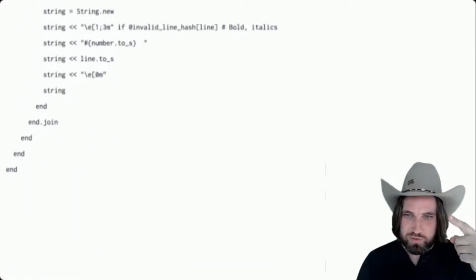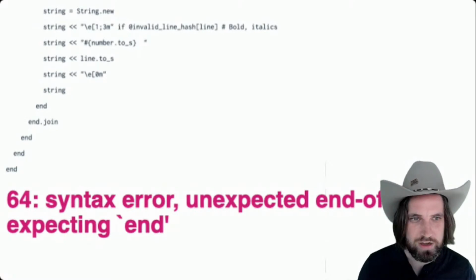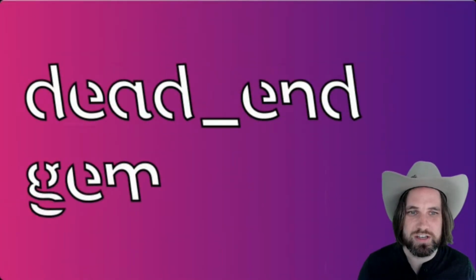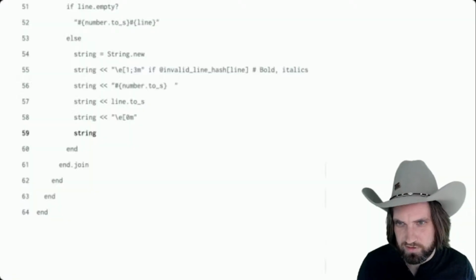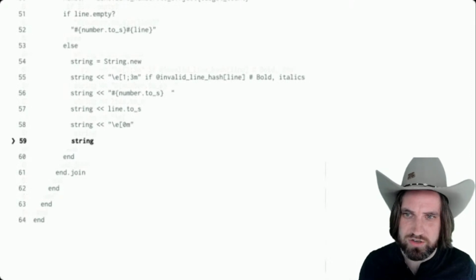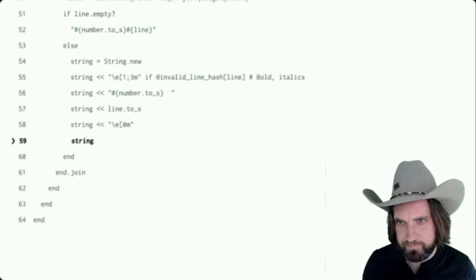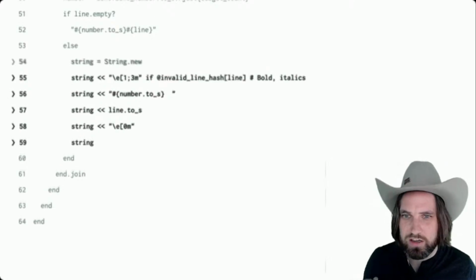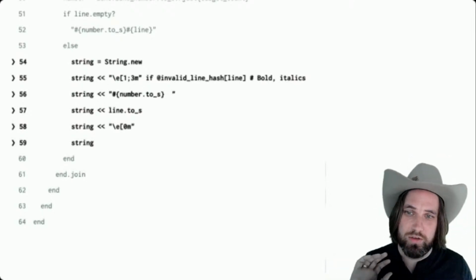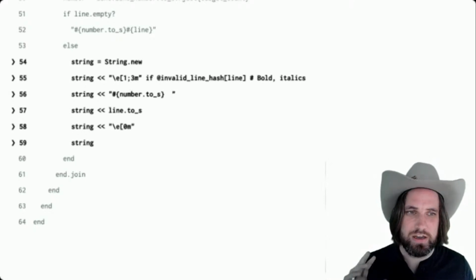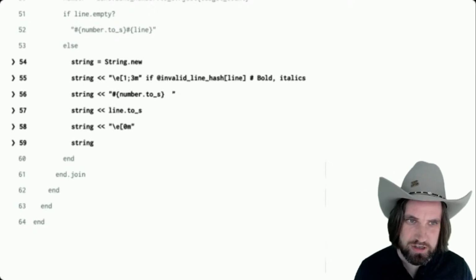This is real Ruby source code with a real syntax error in it. It's an organic syntax error. We will use the dead end gem in order to find the problem using the tools that we've discussed. All right, the algorithm finds the largest indentation with 10 spaces on it. It finds the last of those lines and works its way up. Here we've hit a change in indentation. All the code is valid. We're going to check it with Ripper. We know the valid code cannot contain the syntax error, so we can comment it out safely. This block is going to be added to our frontier for future expansion and exploration.